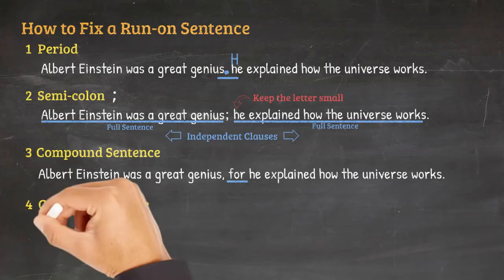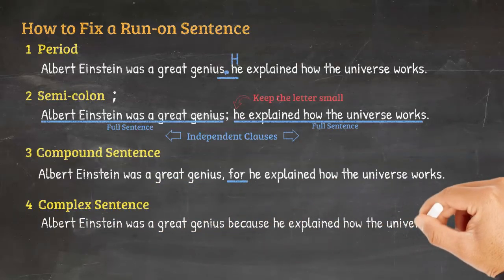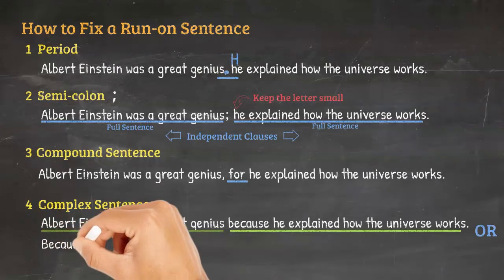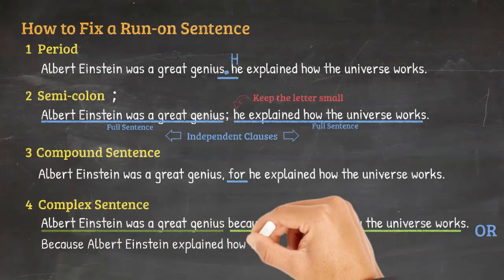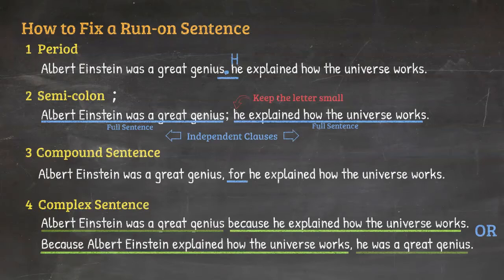The fourth way to fix the sentence is to turn it into a complex sentence. For example, Albert Einstein was a great genius because he explained how the universe works. Or if we switch the main clause and the dependent clause, we can say, because Albert Einstein explained how the universe works, he was a great genius. Maybe this cannot be done with all run-on sentences, but you will find that most of them you can turn into a complex sentence. There is one more way with transitions, but we'll cover that in another video.